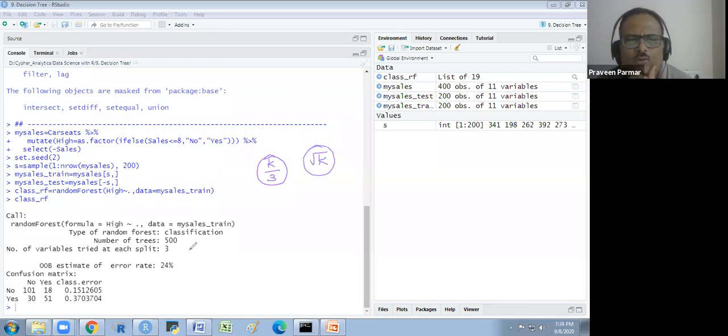Okay. So here we have 11, if we divide 11 by 3, we get 3 point something. So it is taking a subset of variables, 3 variables in the subset, and then computes the deviance, whatever.